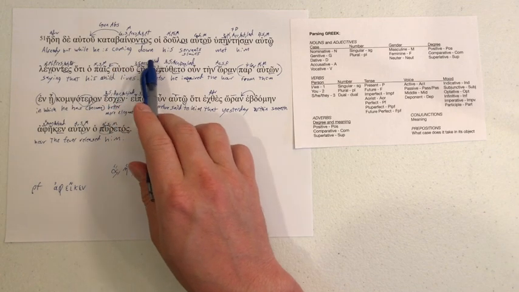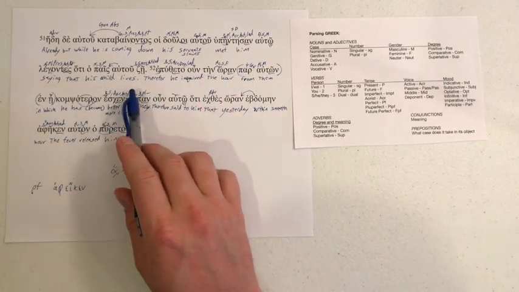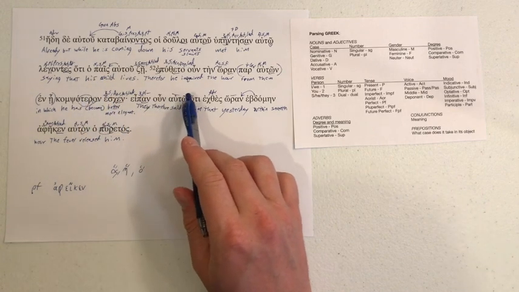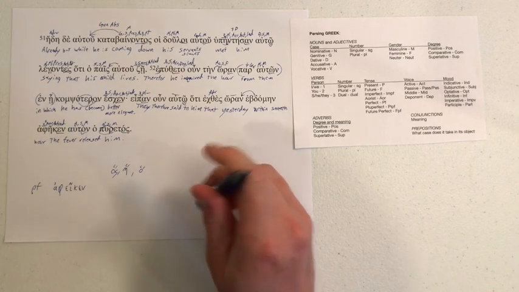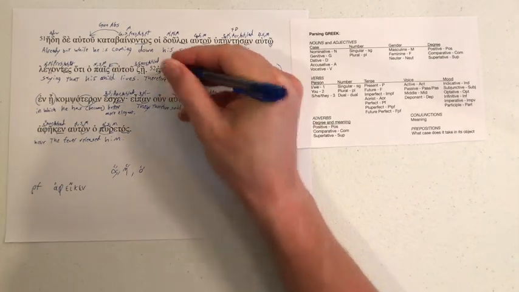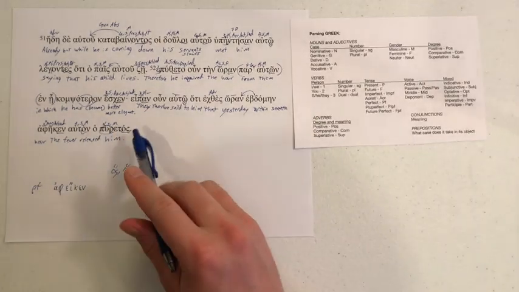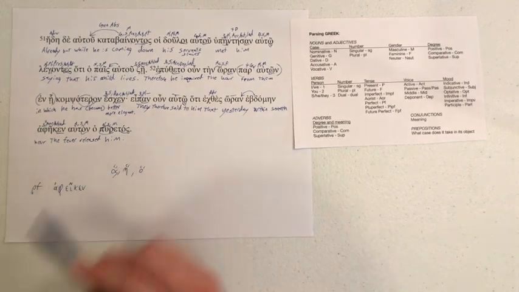While he is coming down, his servants or slaves met him, saying that his child lives. Horribly malformed there. Therefore he inquired the hour from them in which he has become better, or he's become more elegant. They therefore said to him that yesterday, within 7th hour, the fever released him.